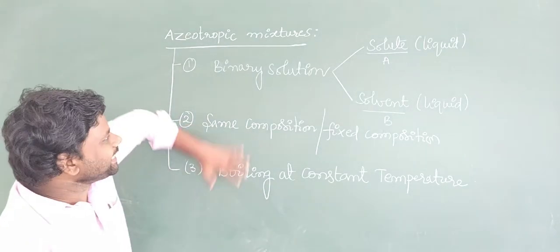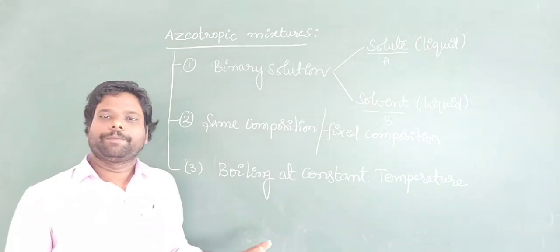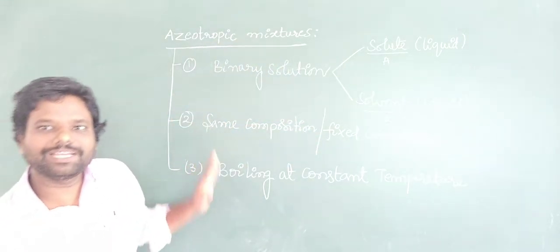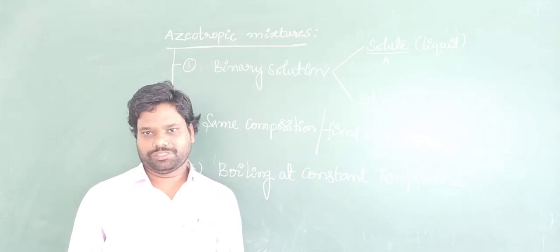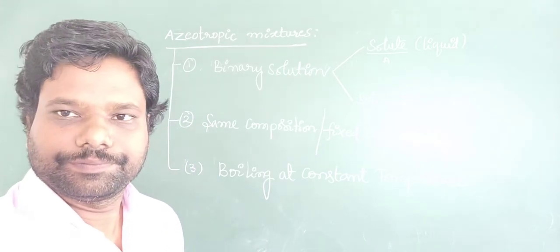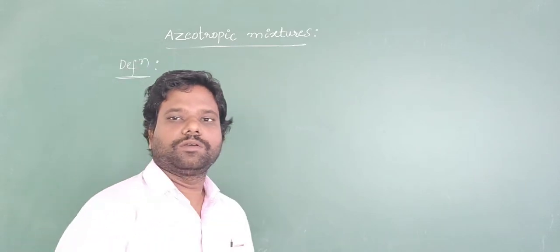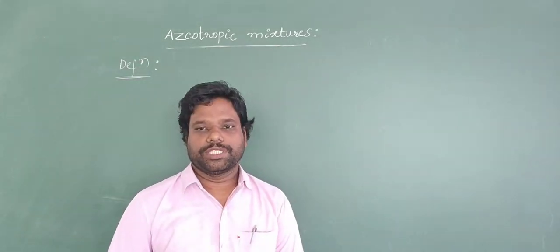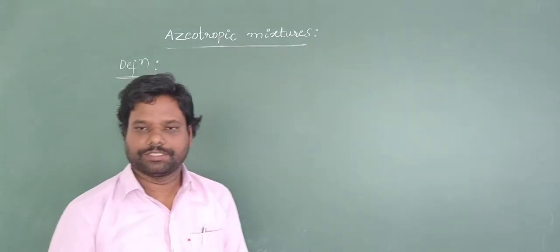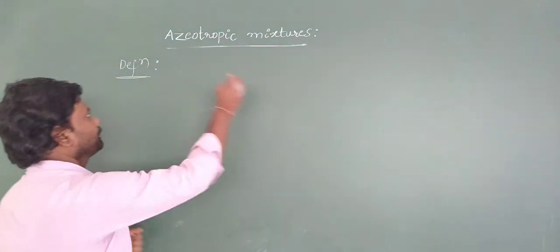By combining these three points, you will get the definition of azeotropic mixtures. Now I will write the definition using the above three points.